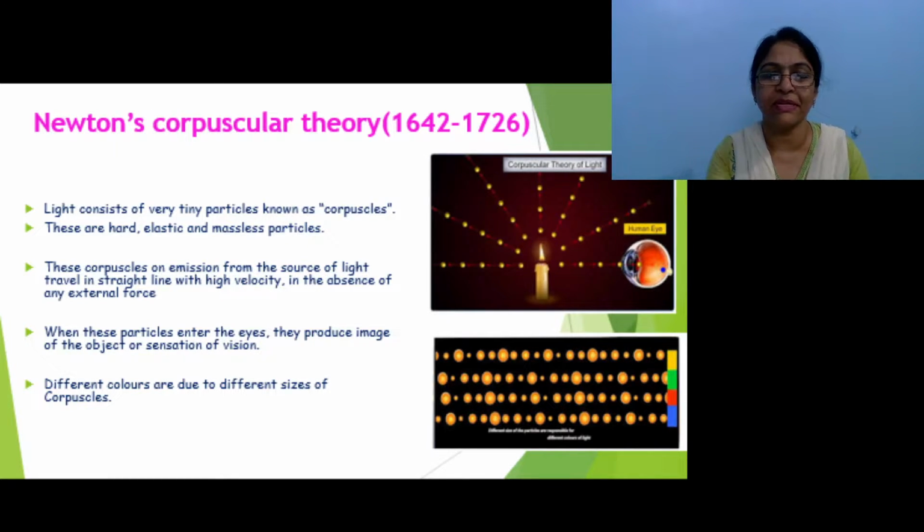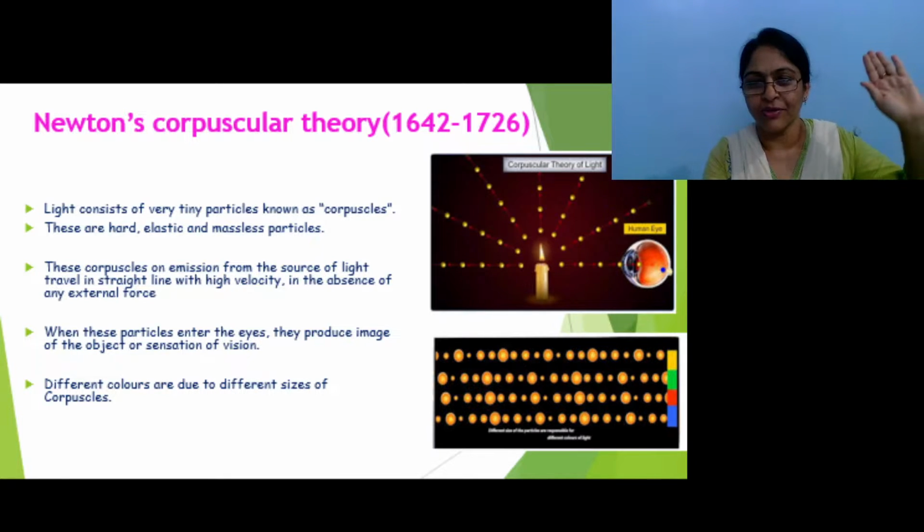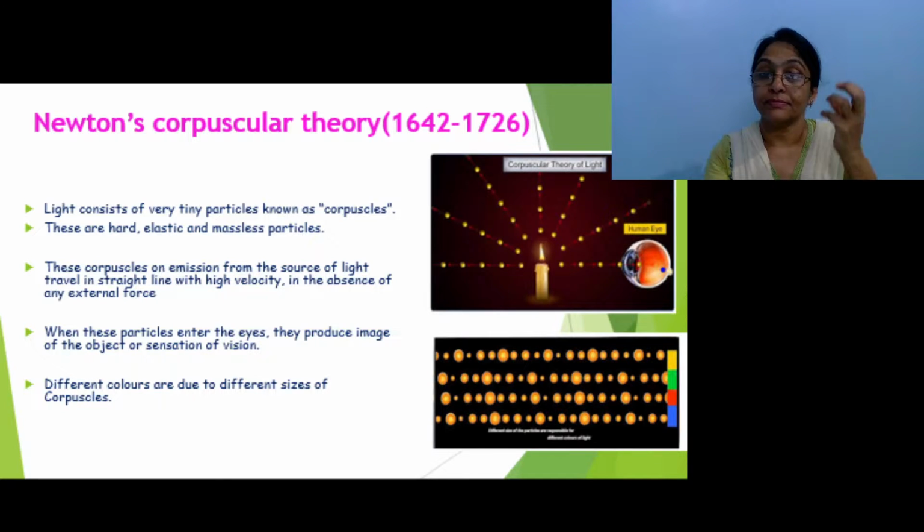So the theory is very simple. Light is in the form of tiny particles known as corpuscles, which are rigid, elastic and massless. When they propagate from the source of light, they follow a straight line path without any external force, with high velocity. We get the sensation of light when they enter our eyes, and different colors of light are due to different sizes. Okay, got it? The theory is very simple.